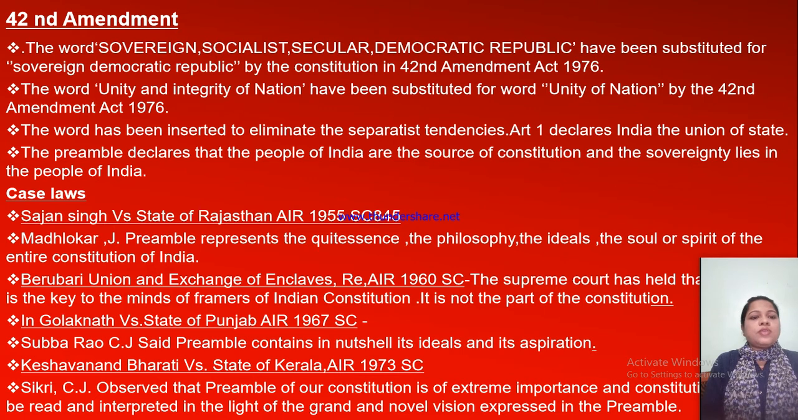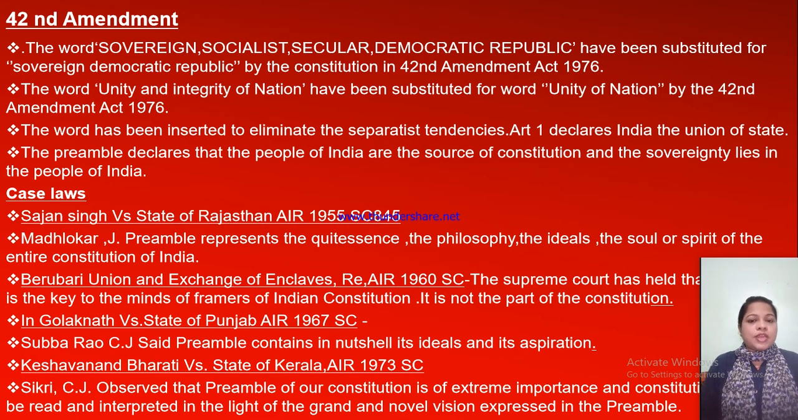The words "unity and integrity of the nation" have been substituted for "unity of the nation." Before, it was "unity of the nation," but now it is "unity and integrity of the nation" in the preamble by the 42nd Amendment Act, 1976. So what all was changed and substituted? One is "sovereign, socialist, secular, democratic republic," and another is "unity and integrity of the nation."